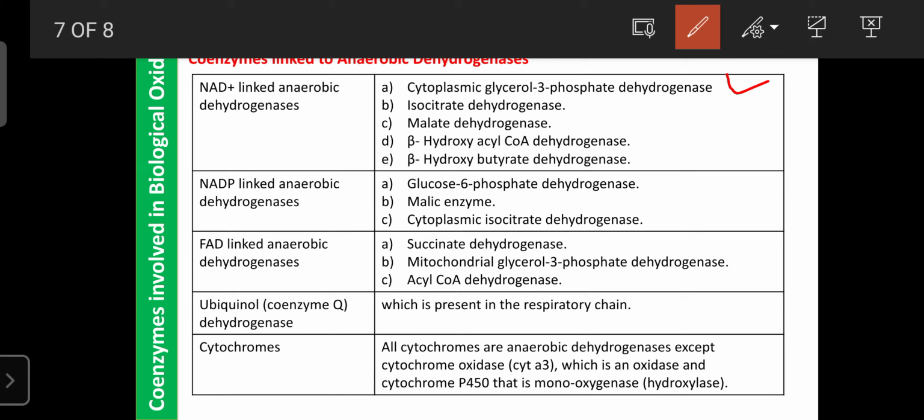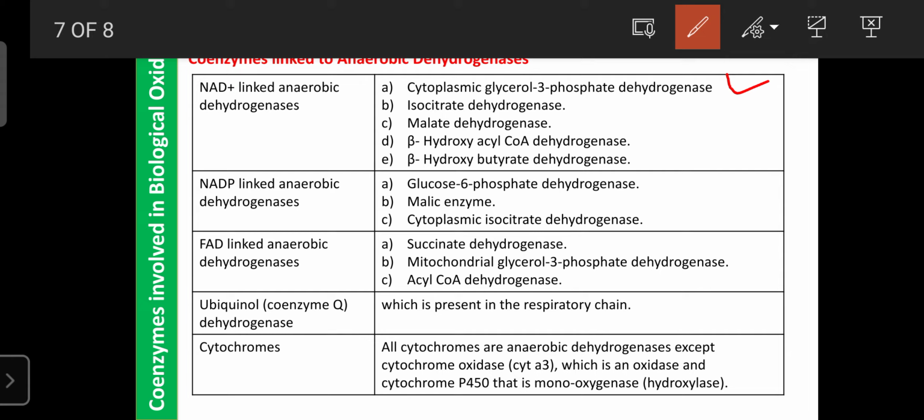The enzymes that utilize NADP are a group of anaerobic dehydrogenase enzymes like glucose 6 phosphate dehydrogenase, malic enzyme, and cytoplasmic isocitrate dehydrogenase. So they are a group of anaerobic dehydrogenase enzymes, and they utilize NADP as a coenzyme.